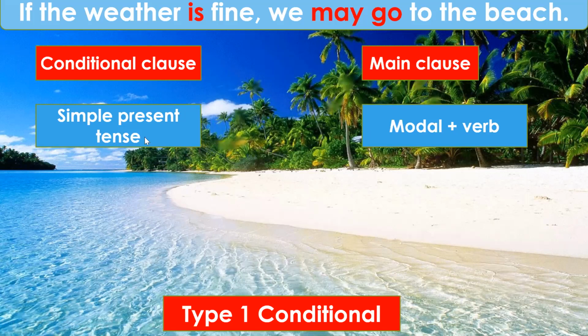Okay. So first conditional, we will see that type 1 conditional sentences have a possible or a likely condition, and the result is also probably going to take place if the condition is fulfilled. And the if clauses should be in the present tenses, and the main clause should be a modal plus verb.